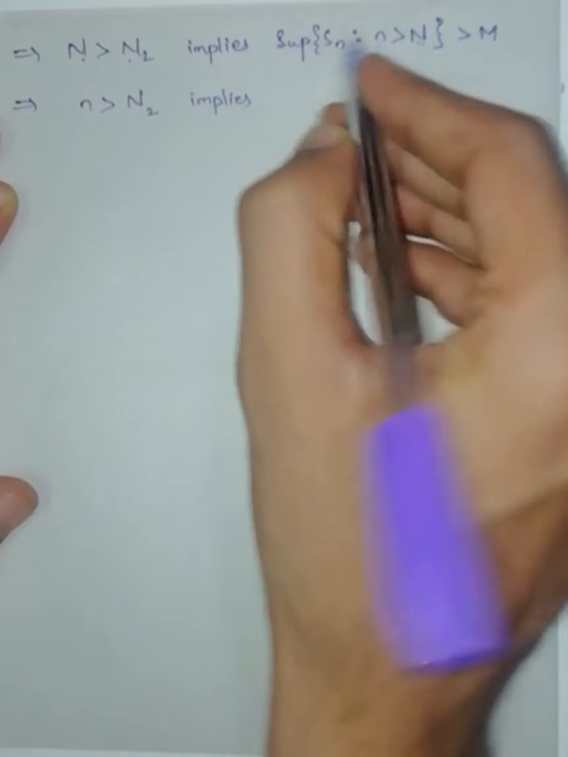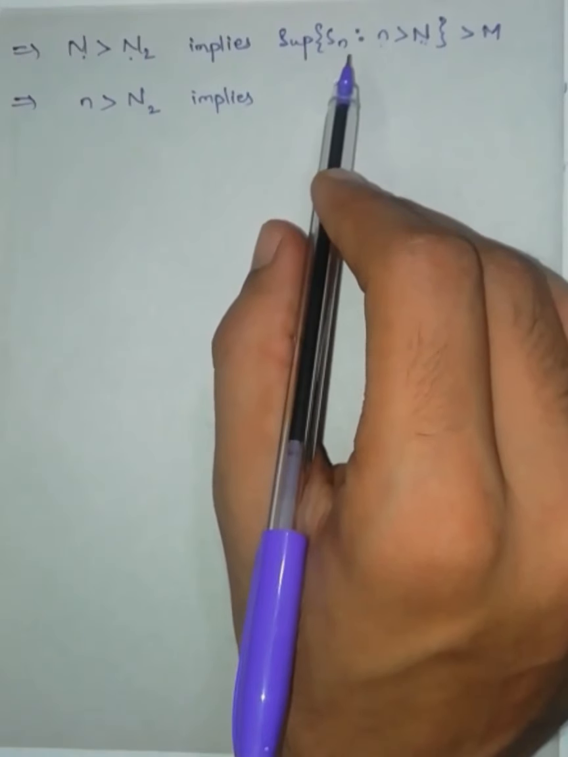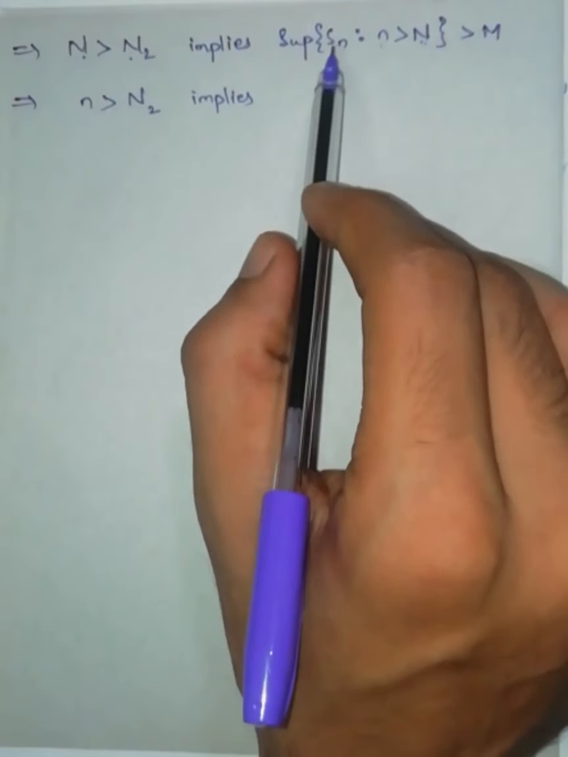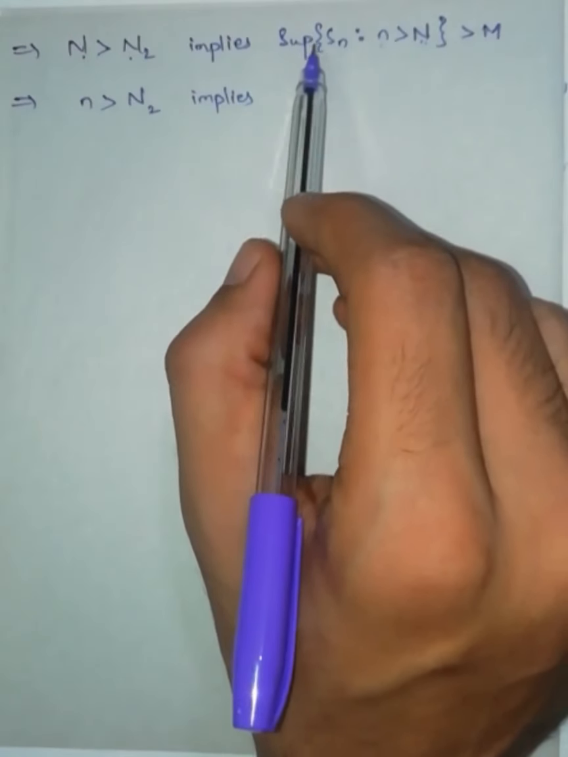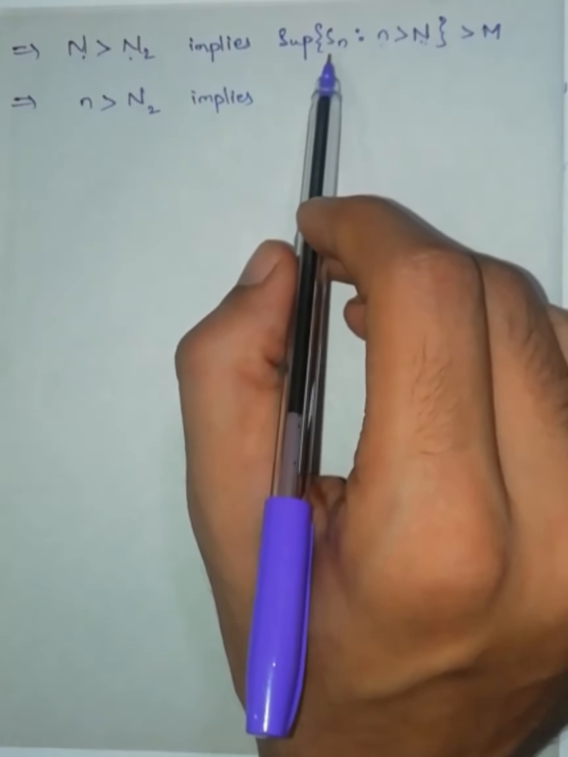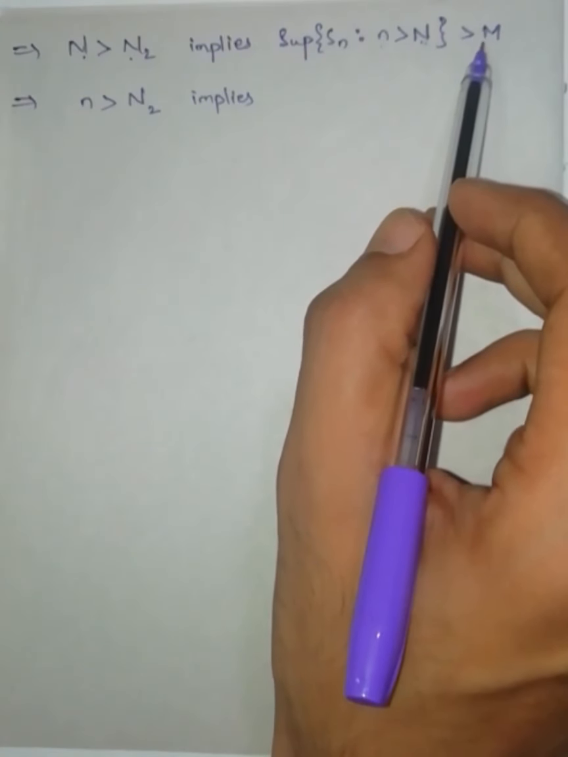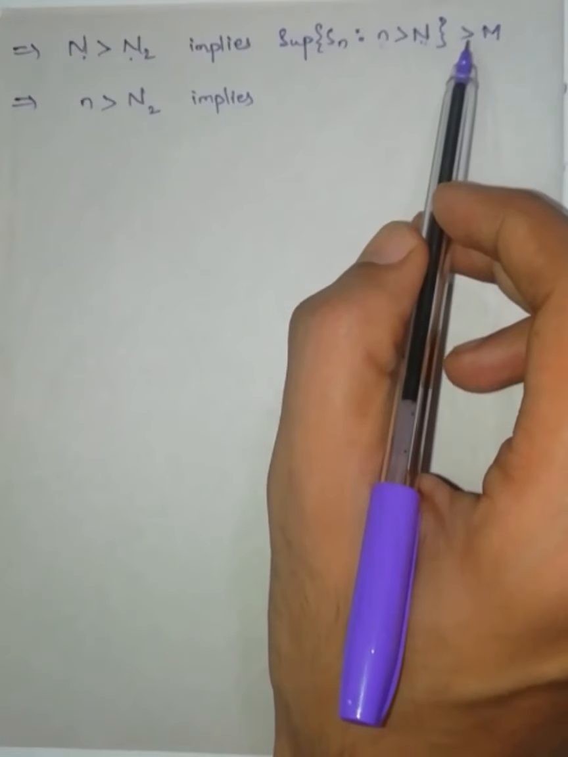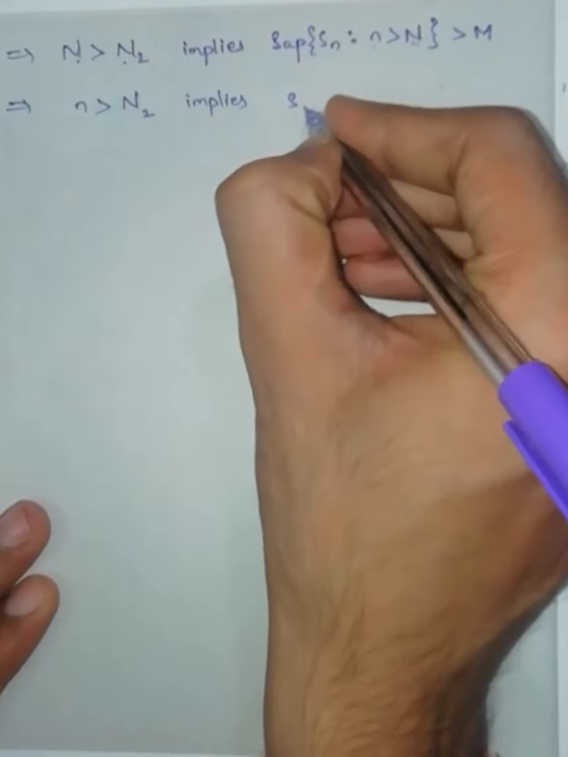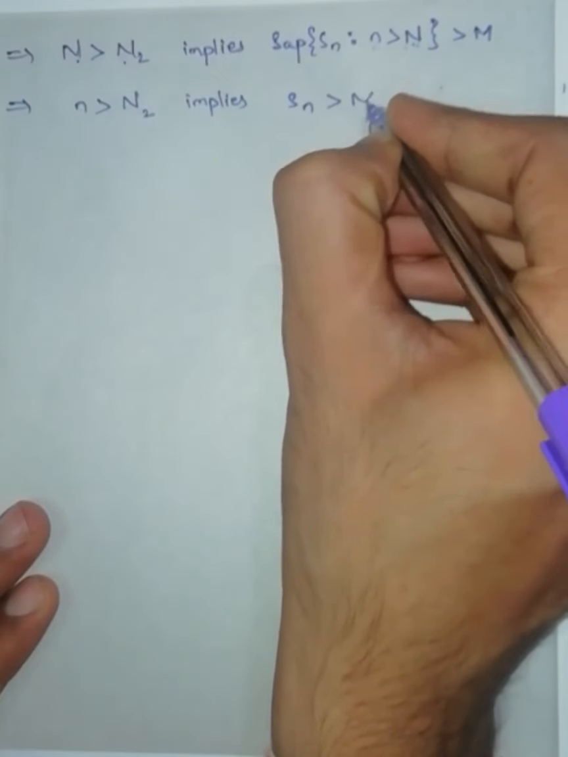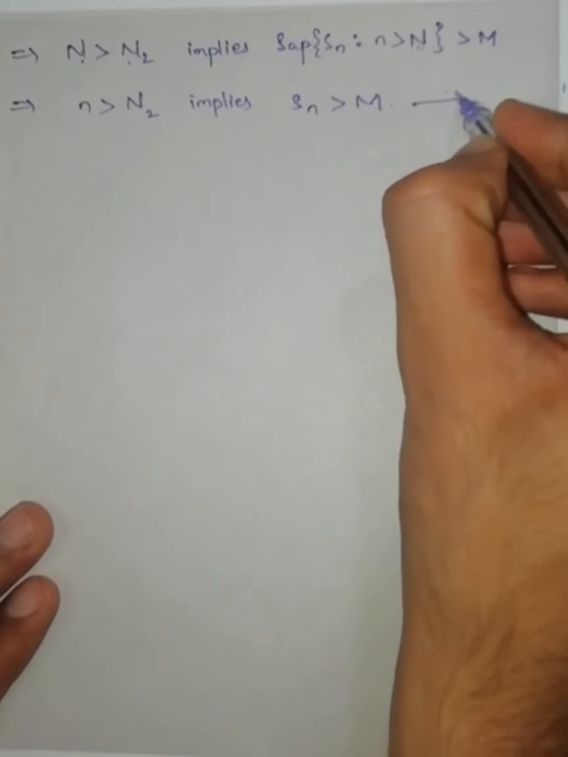This implies, if the supremum of the set is greater than M, it means there exists a term. This supremum is the least upper bound. If this is the least upper bound, then M can't be an upper bound. If M is not an upper bound, there exists an element between these two. Therefore Sn is greater than capital M. Equation number 11.